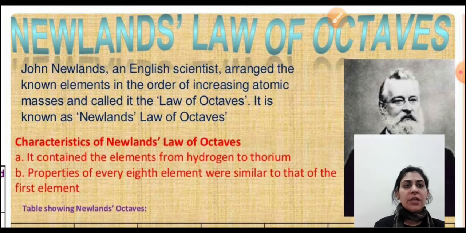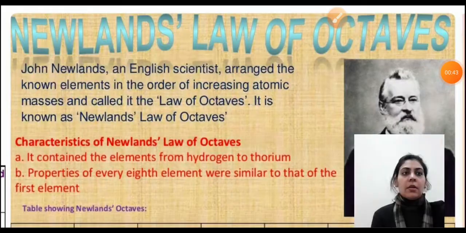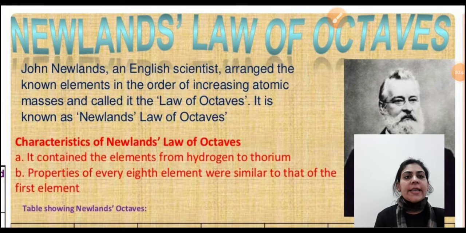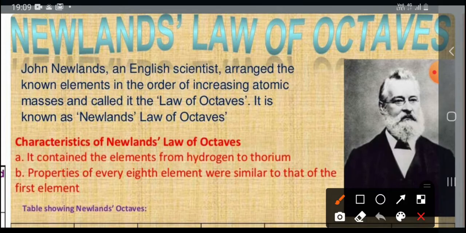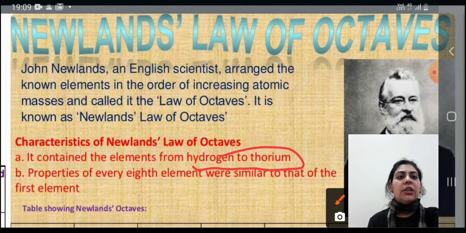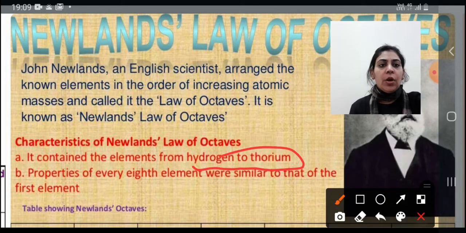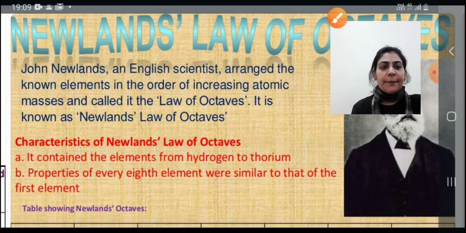Next we are going to proceed to Newland's law of octaves. John Newland was an English scientist. He arranged the elements known at that time in order of their increasing atomic masses, and this is called the law of octaves. At that time only a few elements were known, from hydrogen to lithium. Only 56 elements were known at that time.